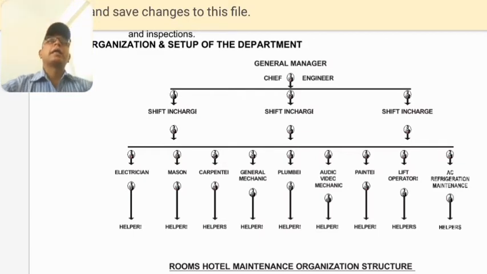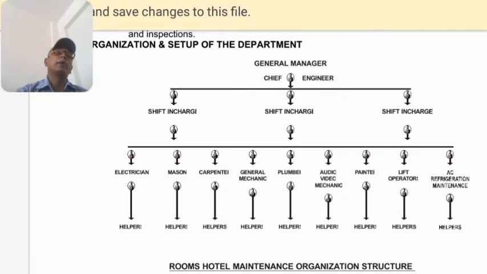So as far as hierarchy is concerned, the structure of the hotel maintenance department, from the top we have the general manager, then the chief engineer, then the assistant chief engineer, then the shift in charge. There is also a telephone operator or a supervisor who takes care of all the complaints from different departments or even the rooms.